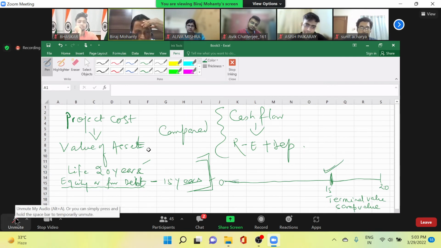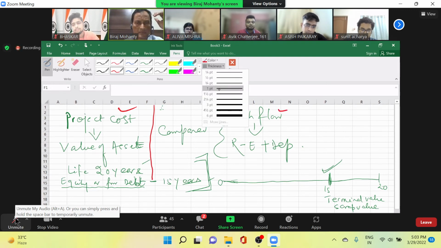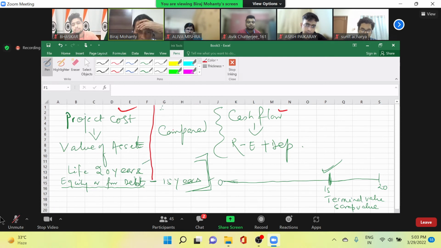So which side I will put it? So you have got two sides. This is one side and this is one side. Which side I will put this one? Tell. Sir, cash flow on the right side, sir. So you will put here plus terminal value.